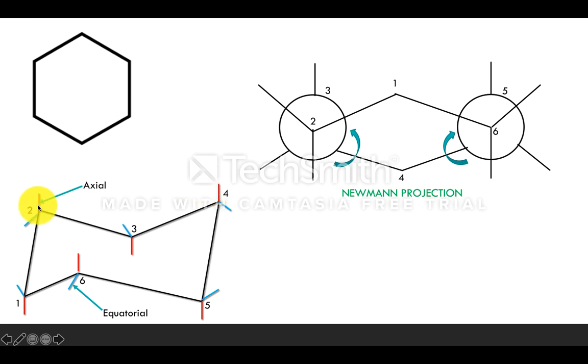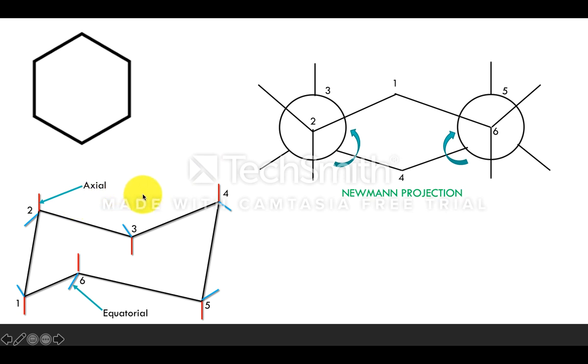So the van der Waals interaction is the interaction between the hydrogens present on the fourth carbon and the hydrogens present on the second carbon. The interaction between the hydrogens on the second and fourth carbons is very less, so van der Waals interaction is also not there. So this chair form is considered to be more stable.